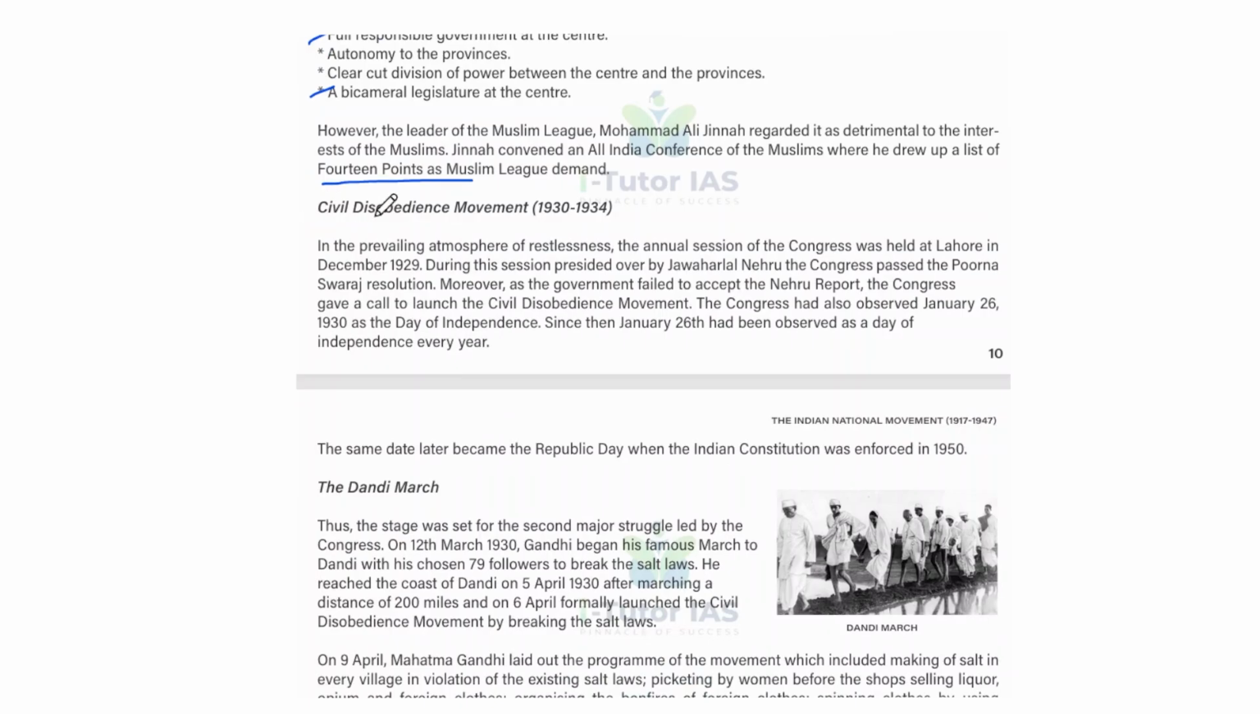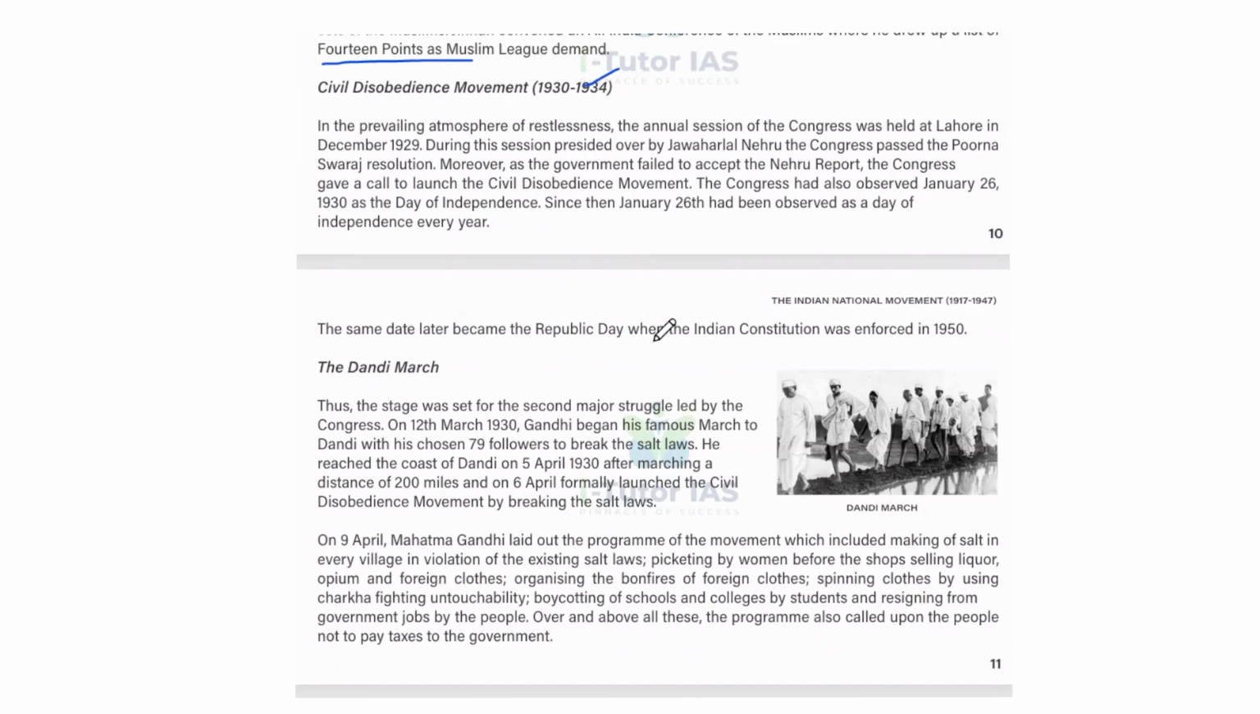The civil disobedience movement, 1930 to 34. So in the prevailing atmosphere of restlessness, the annual session of the Congress was held at Lahore in December 1929. During this session, presided over by Jawaharlal Nehru, the Congress passed the Purna Swaraj resolution.